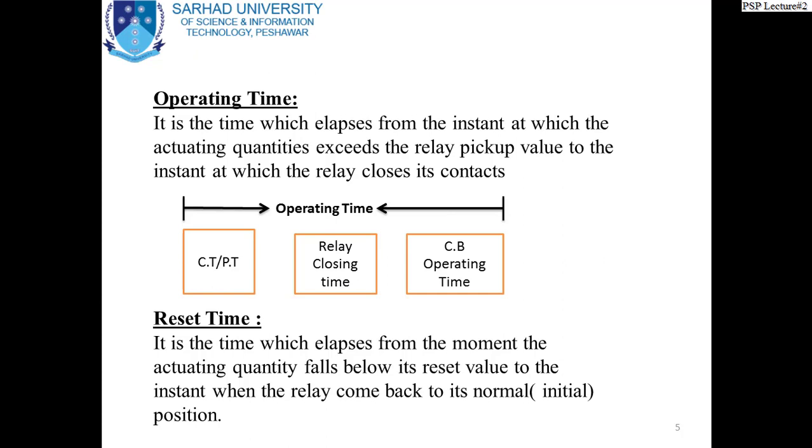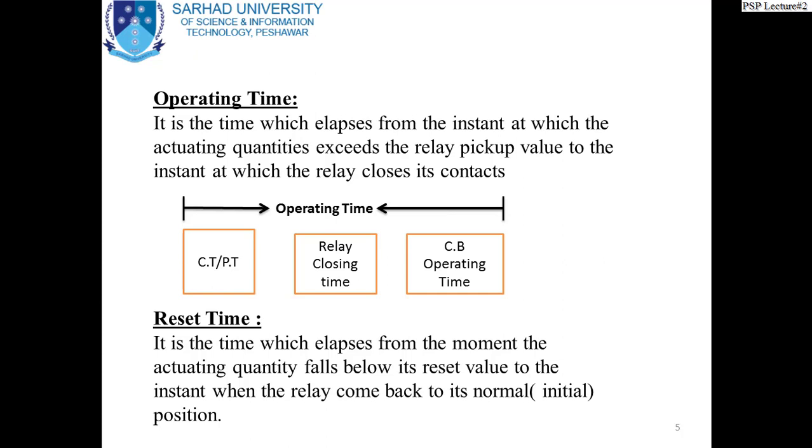Now, gentlemen, this figure shows we have three boxes. One is CT/PT, relay closing time, and then of course we have the CB operating time. Now you see CT and PT are the first line transducer which pick up the actual fault condition or any other abnormal condition of the system, and it's just supplied to the relay.